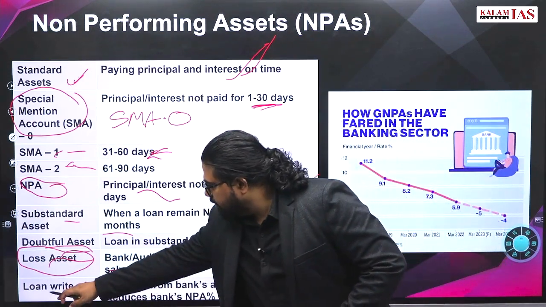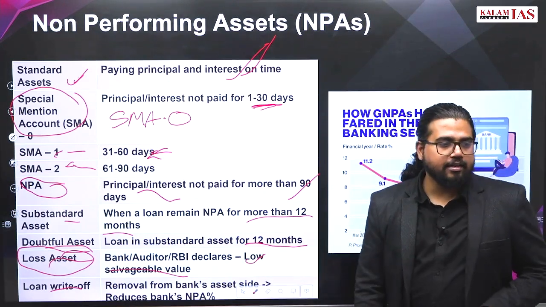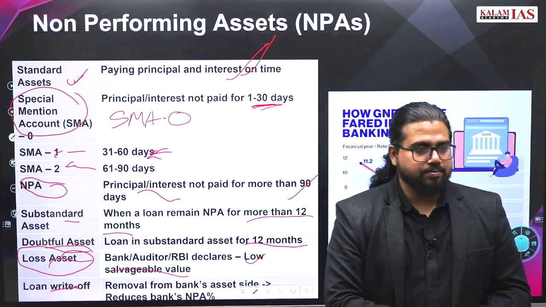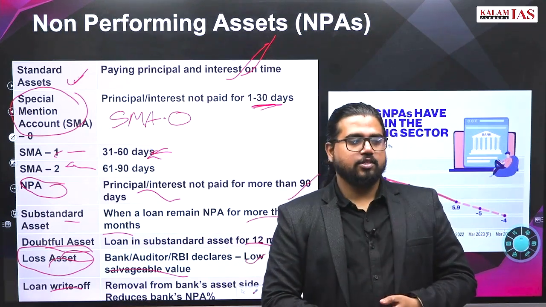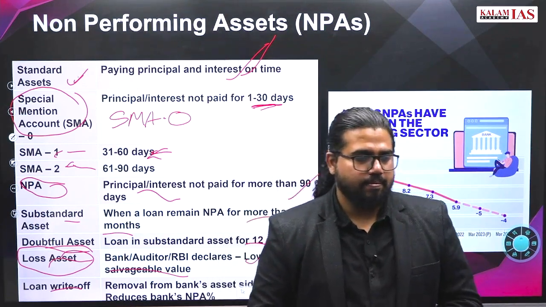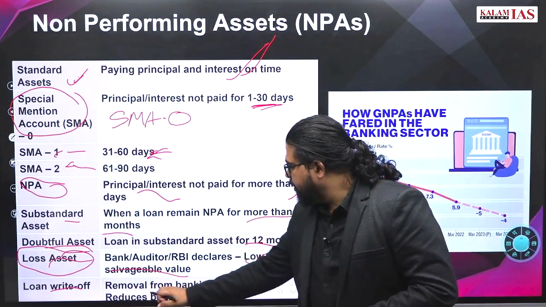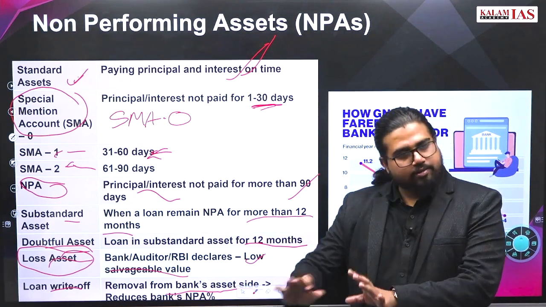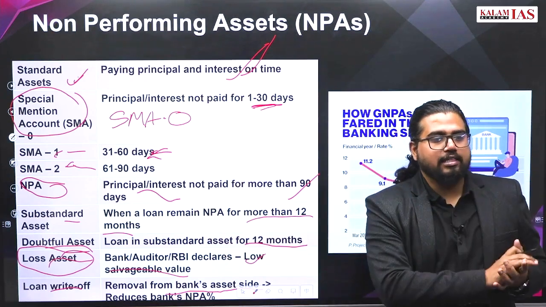Now two terms are loan write-off and loan waiver. What is the difference between loan write-off and loan waiver? क्यों बैंक को waiver नहीं कर सकता? Write-off is simply removing the loan from the bank's book. That means recovery of the bank loan will still continue. The bank will still continue to recover that loan.